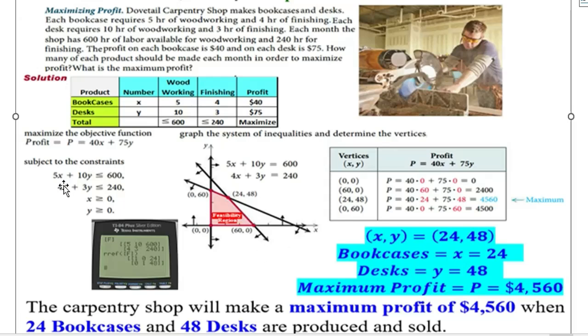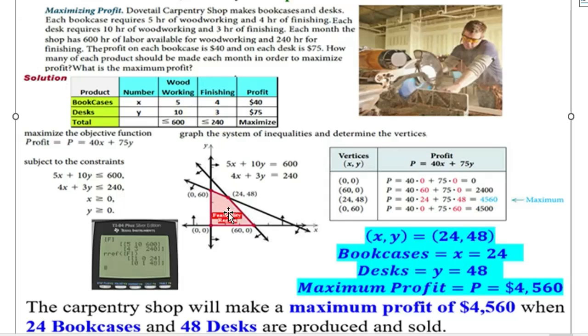Then you have 5x plus 10y less or equal to 600, which means below this line. And 4x plus 3y less or equal to 240 means below this line. That means the feasibility region is above the x-axis, to the right of the y-axis, below this line, and below this line. So this is the feasibility region. Every point in the feasibility region gives a profit.